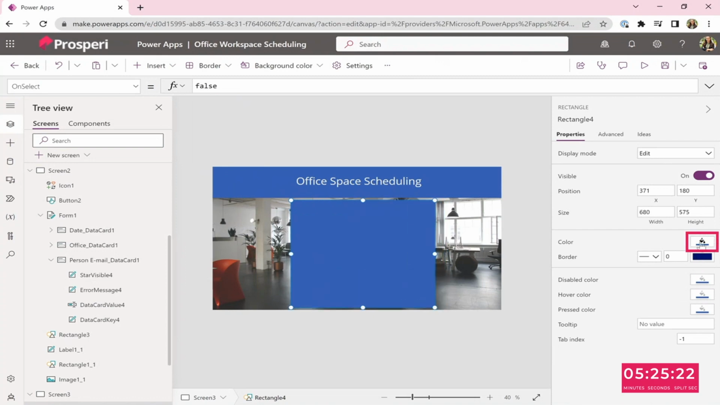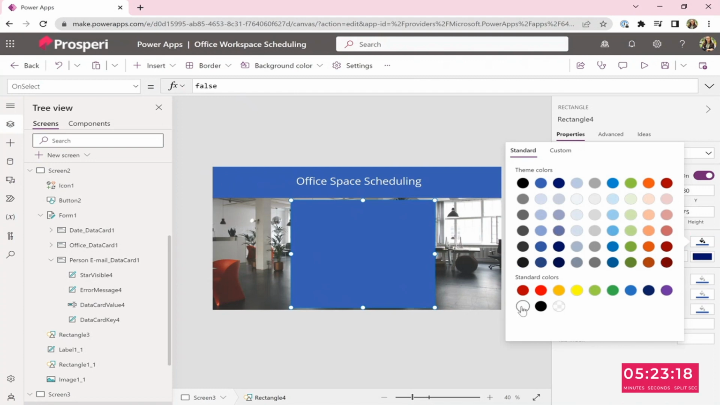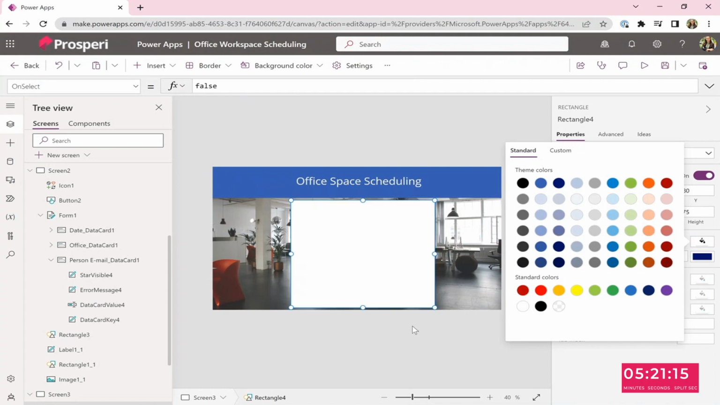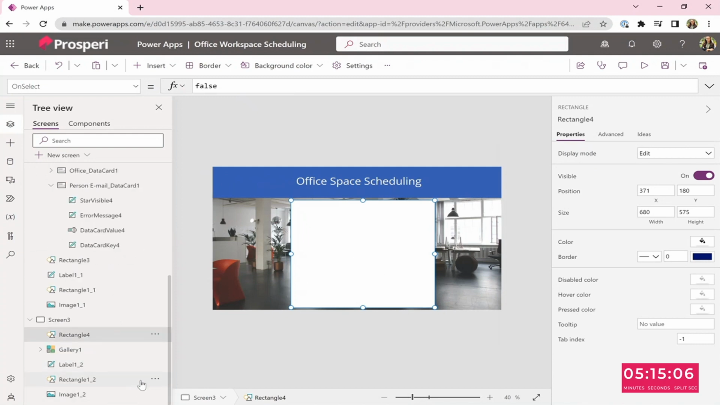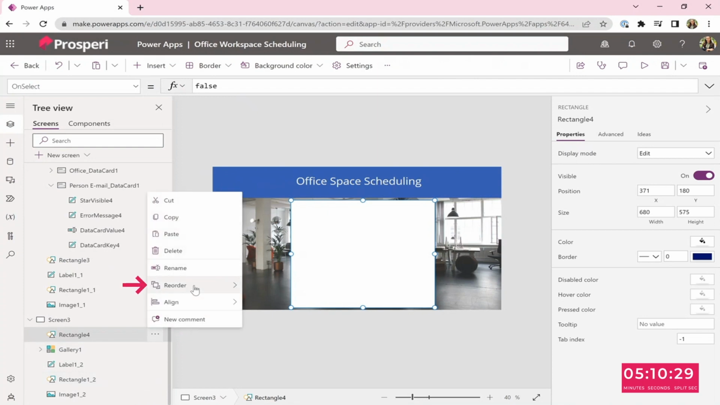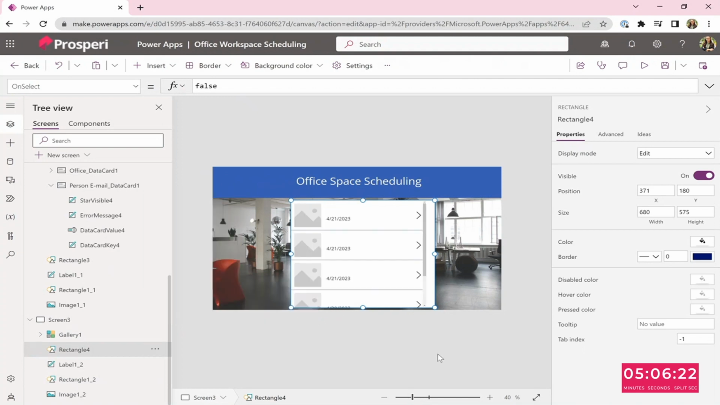I'm getting the hang of this. And then how do we send back again? So selected, see Rectangle 4, see that selected. Oh, Rectangle 4. Okay. Then reorder, send backward.